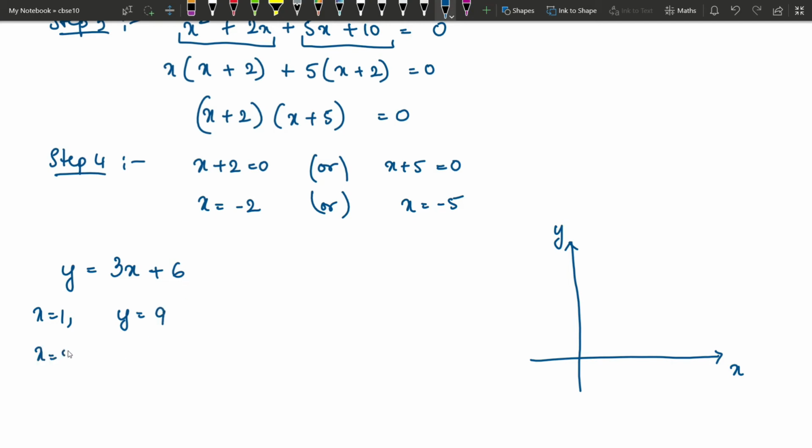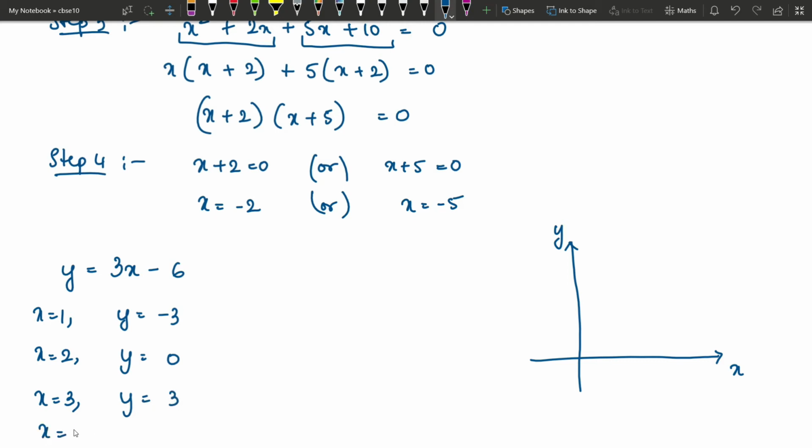When x is equal to 2, I will write minus 6 here so that we get smaller values. 3 minus 6, you get minus 3. When x is equal to 2, so y is equal to 3 into 2 is 6. 6 minus 6 is going to be 0. When x is 3, y is plus 3.